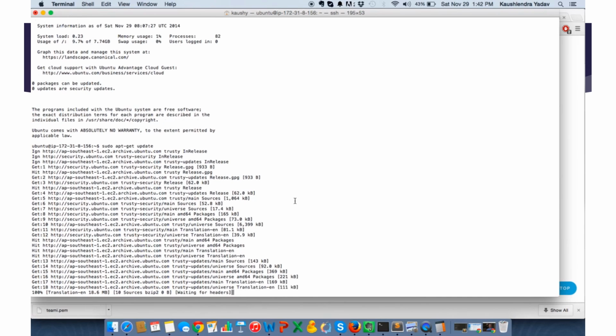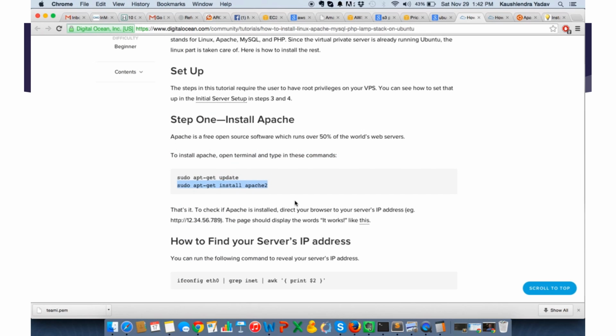What is update? Update will read all the repositories to install the latest packages. What are all the repositories? There is one file in your operating system which specifies that for this particular package, Ubuntu should look at this particular repository. So it will have the URL of that repository. It will get the latest package from that repository and install it in your system.